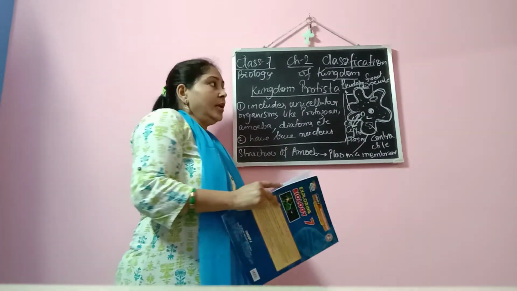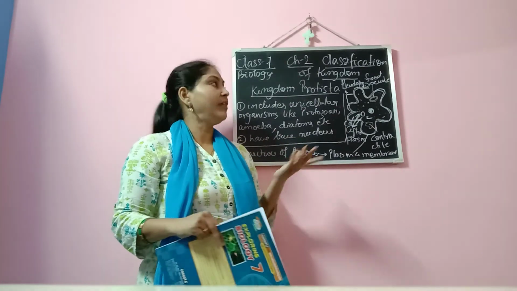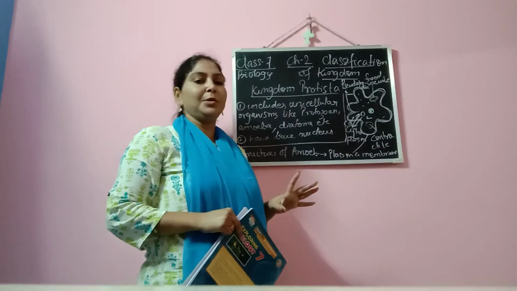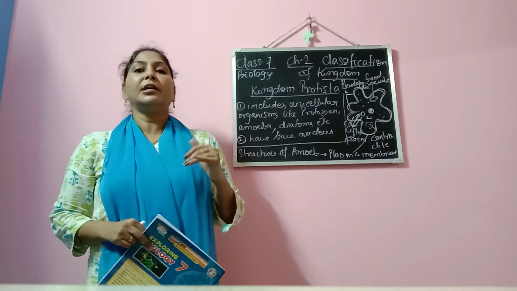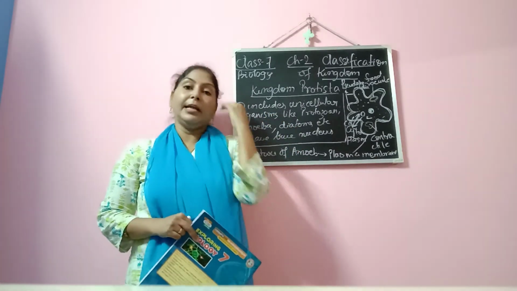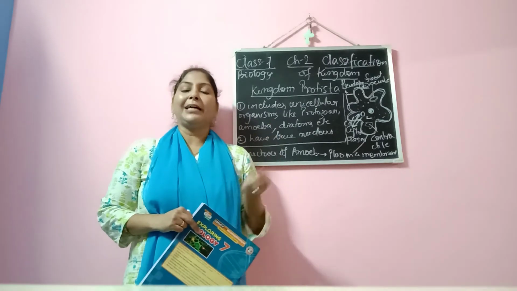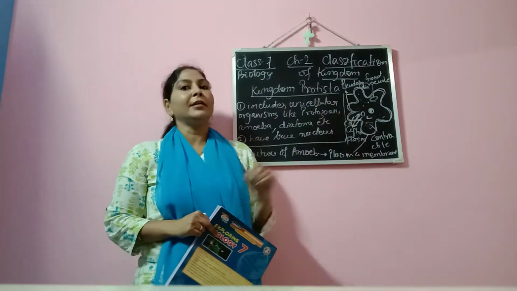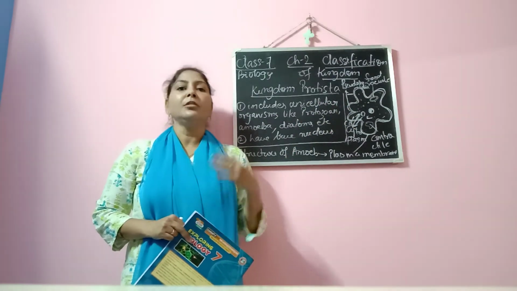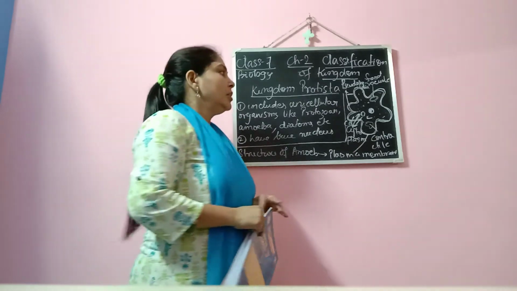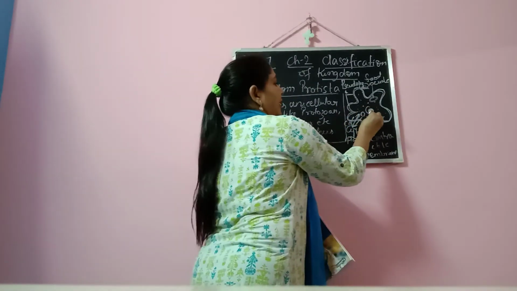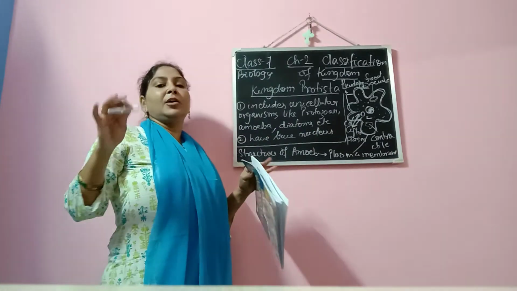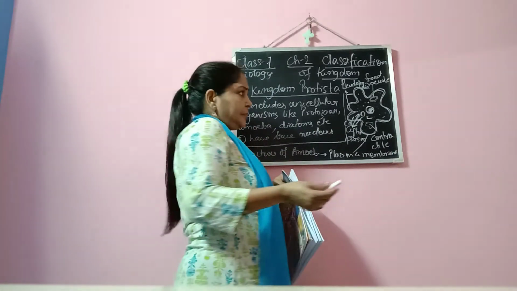Fine. Now we'll move to the next function of amoeba, that is reproduction. Here I don't have to explain much because you have already learned it in bacteria. Remember, bacteria reproduce through binary fission, isn't it? In a similar manner, amoeba also reproduce through binary fission. So see, this is the nucleus, and when the amoeba has grown up, then what happens?